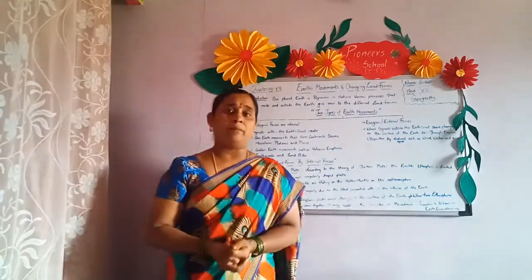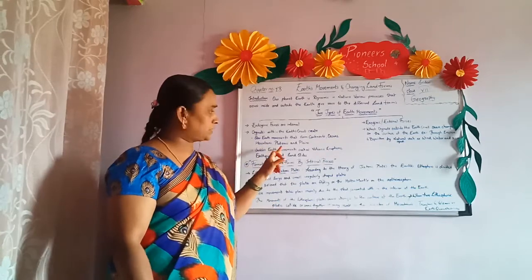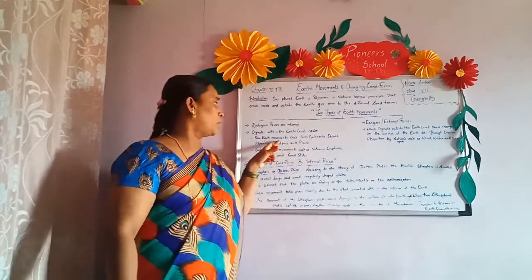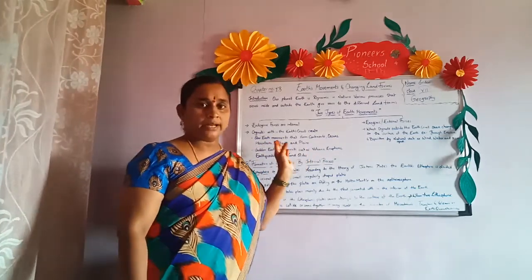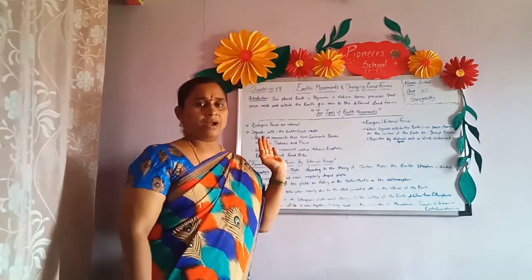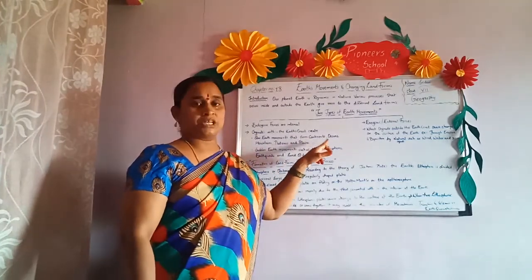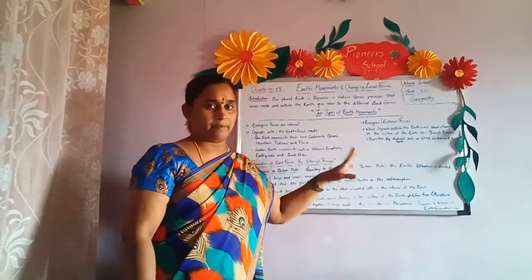I explained this because we are discussing continents, oceans, mountains, plateaus and plains. These occurred due to slow earth movements. It was not like that in ancient times, but now they have come into their present size and shapes, whether continents or oceans.